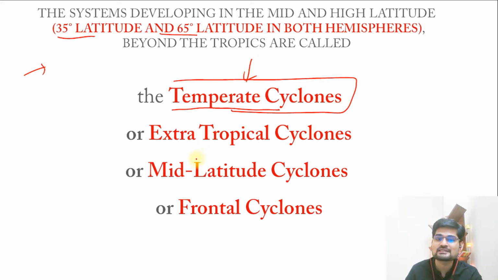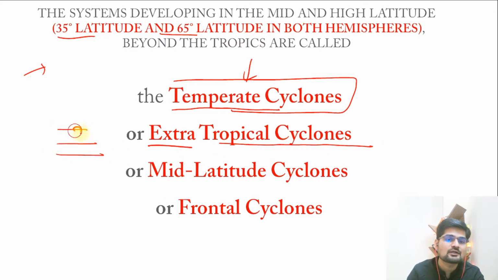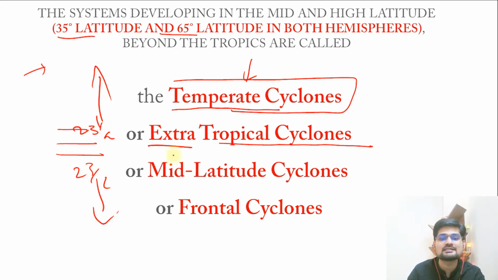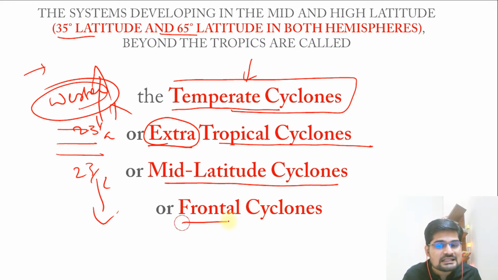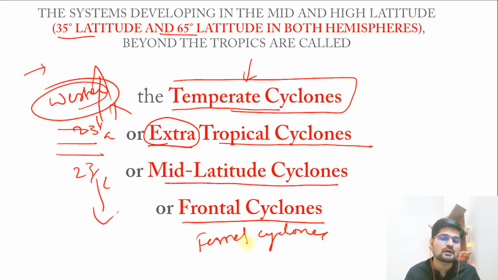The other names of this temperate cyclone are extratropical cyclone, that is beyond the tropics, that is beyond 23.5 degrees north and south. So beyond these tropics is this region where these extratropical cyclones happen, right? The zone of westerlies, as we know famously. So tropical cyclones are part of the trade wind belt, and temperate cyclones are part of the westerlies, as we know. So mid-latitude cyclones are called so as they are part of the mid-latitude region, and also called frontal cyclones, or for that matter, remember, Ferrel cyclones, because it is part of the Ferrel cell.